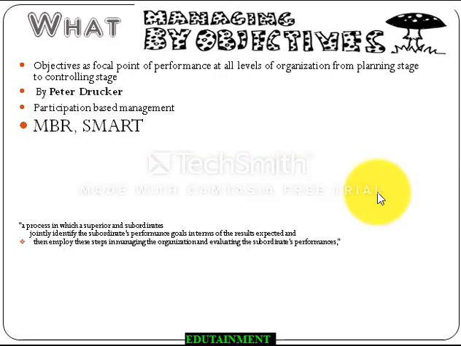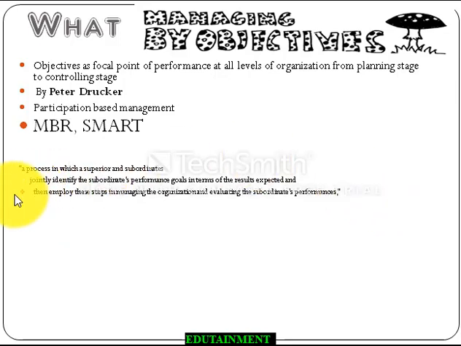Okay, so let us define this. Management by objective is a process in which a subordinate and superior jointly identify the subordinate's performance goals. That means they jointly plan in terms of the results expected, then they implement these things in managing the organization, and then evaluate the subordinates' performance jointly.